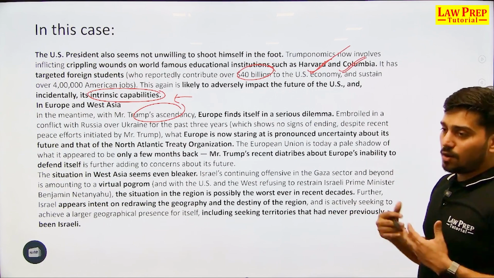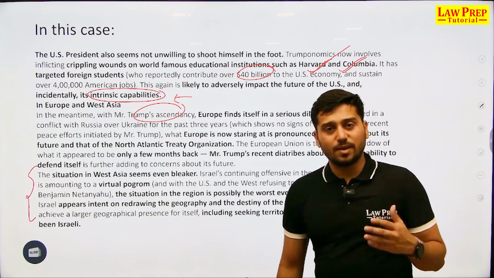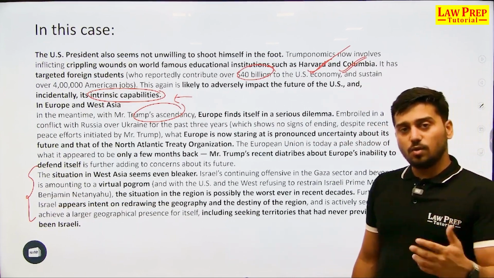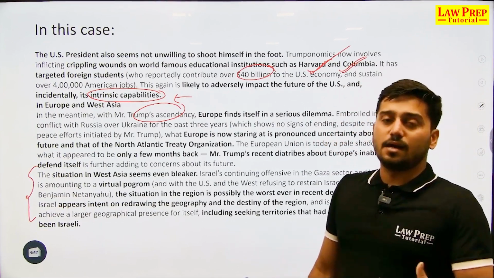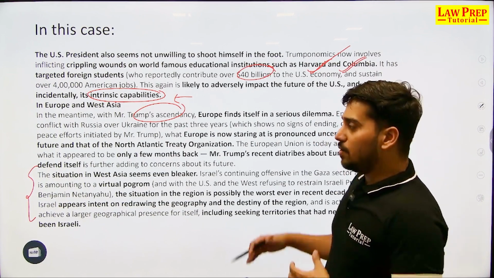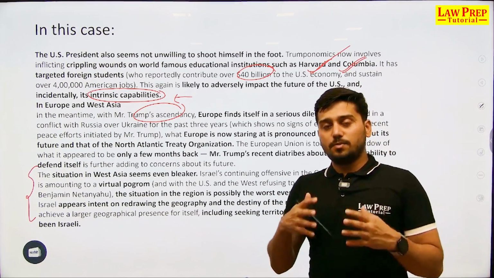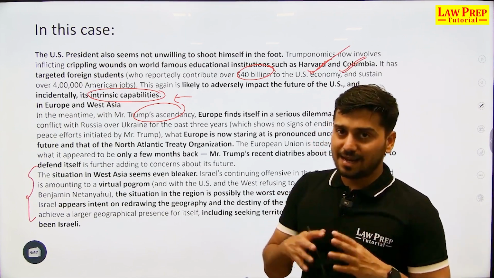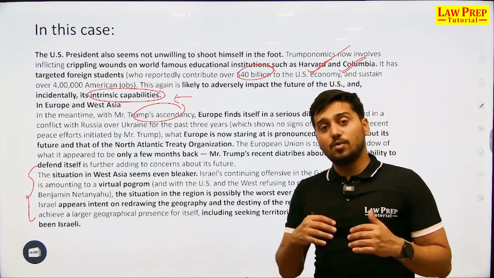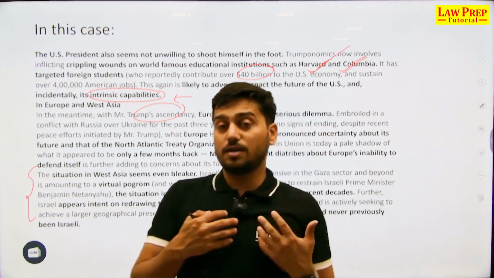The author, after Europe, goes on to discuss what is going on in West Asia. Now, West Asia is not only Israel alone, not only countries around the Mediterranean Sea, but obviously it starts with Israel. Now, in Israel, there is no peace treaty, there is no possibility of peace and negotiation between Israel and Palestine. In fact, Israel is now increasing its mandate. Israel is now demanding territories which are not its own.